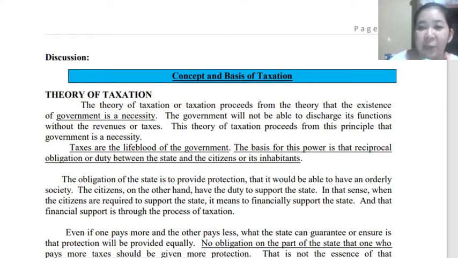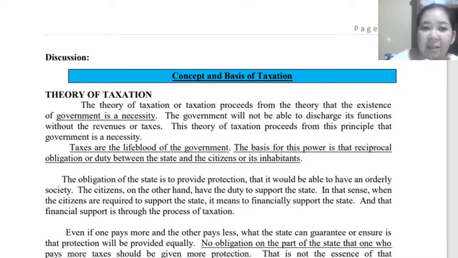We, citizens of the Philippines, are also obligated to pay our taxes. As we go along, you will learn that this is actually an obligation. The obligation of the state is to provide protection for its citizens so that it would be able to have an orderly society. The citizens, on the other hand, have the duty to support the state.